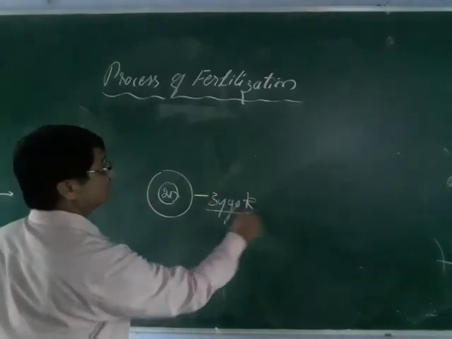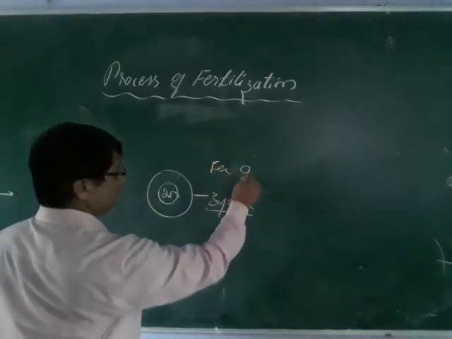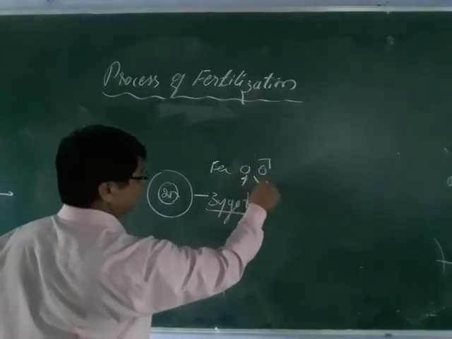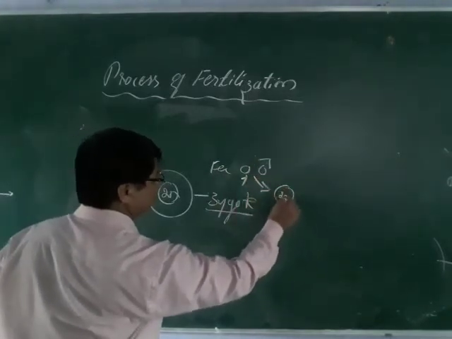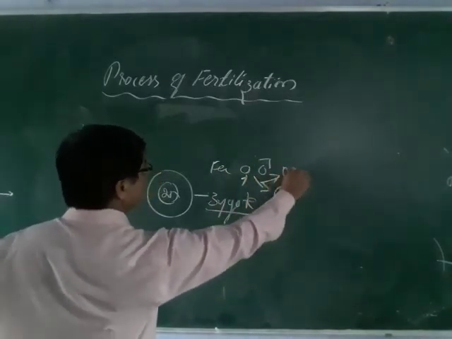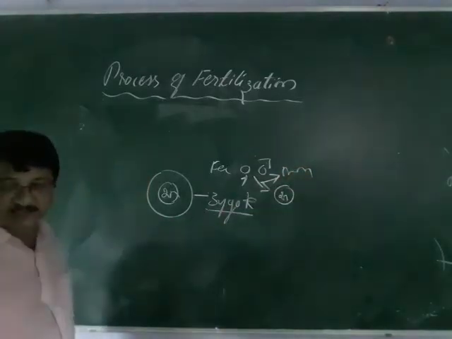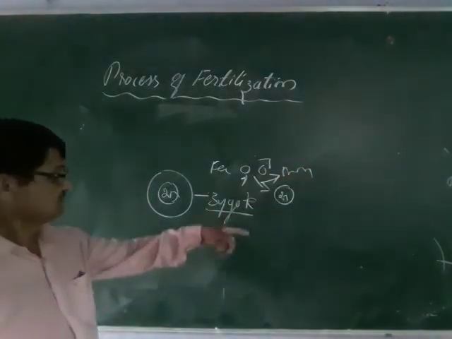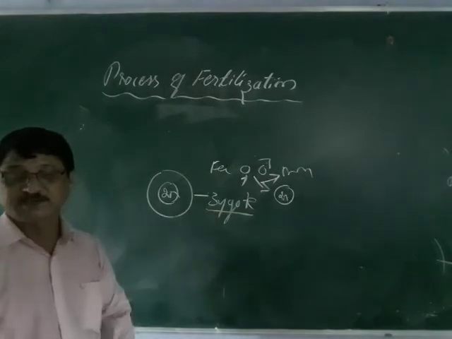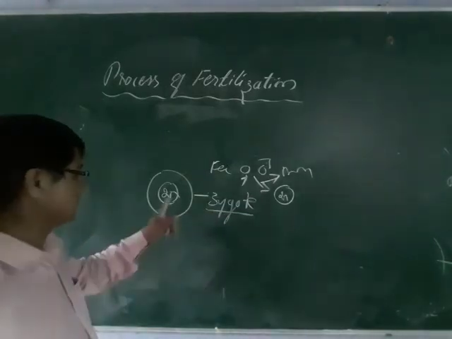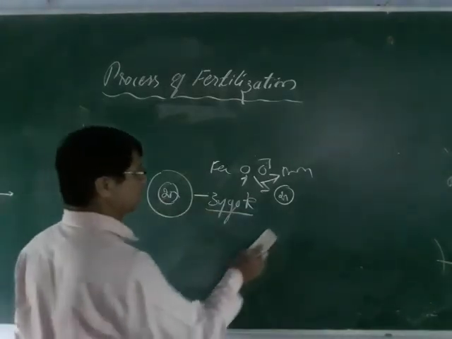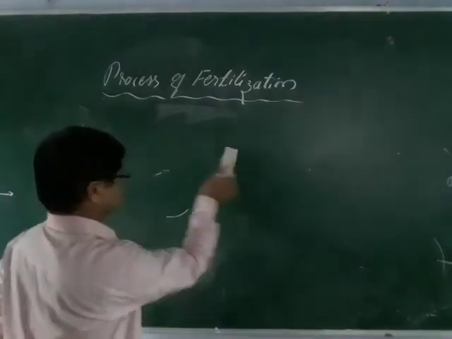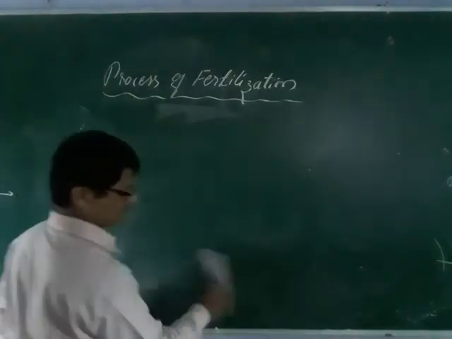What is the zygote? This is the fertilized egg of male and the female, and that results from the union. So this union is called the MP. As a result of MP, the zygote develops. Zygote is a diploid structure, 2 in number. This is a fertilized egg, diploid in state.